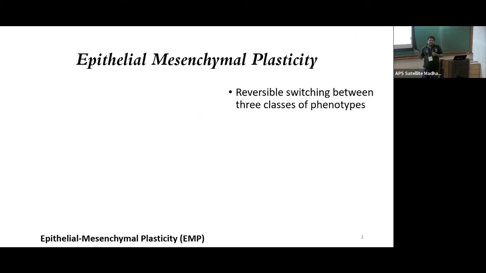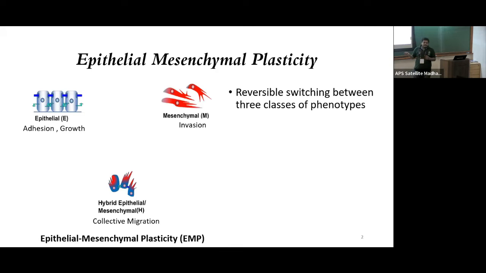So epithelial mesenchymal plasticity, EMP, is a process of cells which undergo EMP reversibly switching between three broad categories of phenotypes. These phenotypes look something like this. We have the epithelial phenotype, which is more adherent. We have the mesenchymal phenotype, which is more invasive, and then we have the hybrid phenotypes, which are more prominently seen in the context of metastasis than the development where EMP originally comes from, where the hybrid phenotypes have the property of both epithelial and mesenchymal phenotype.